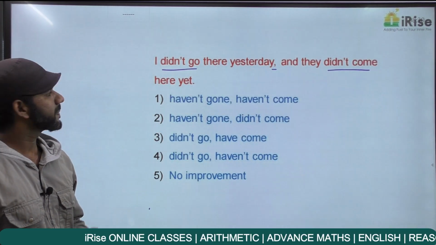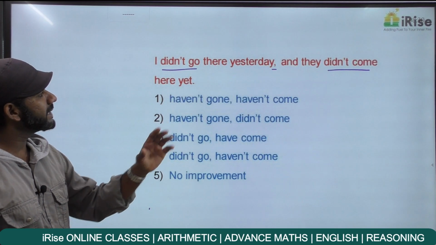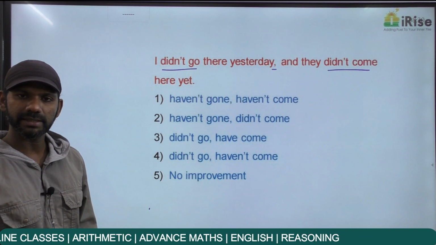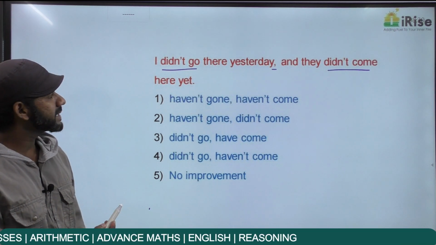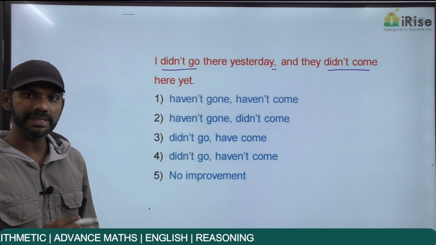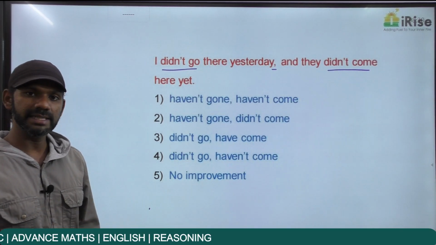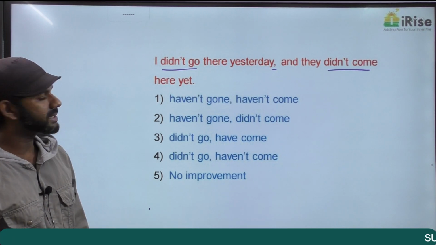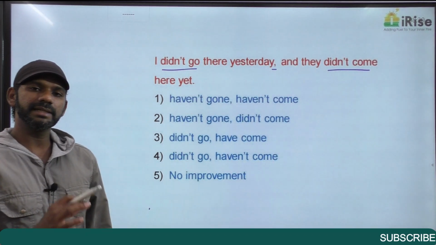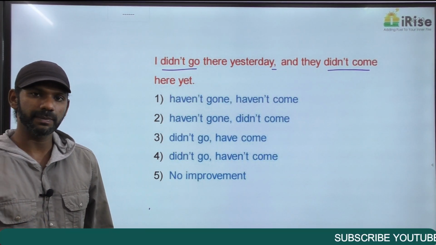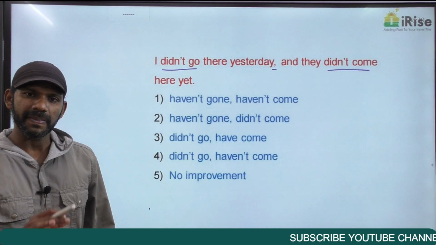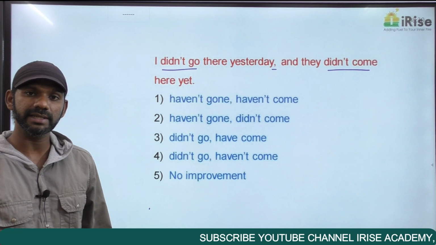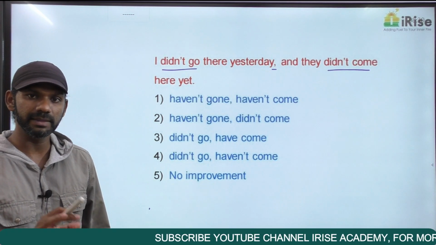Come to the first one. The first idea, I didn't go there yesterday. I didn't go is simple past tense because did is V2 and didn't go is did plus V1 plural. It's always did plus V1 plural. Didn't go, didn't come, didn't sit, didn't stand, didn't teach, etc. I didn't go there yesterday is simple past. We discussed in tenses regarding the usage of simple past. When do we use simple past? Simple past is used to refer to a past action when the time of the action is mentioned. That's a rule regarding simple past.